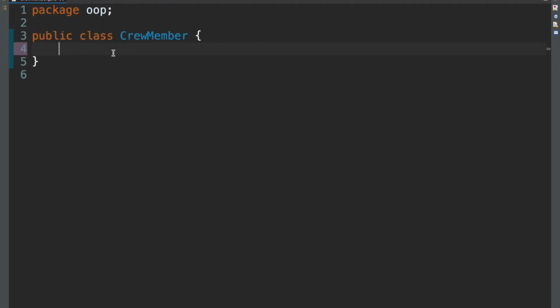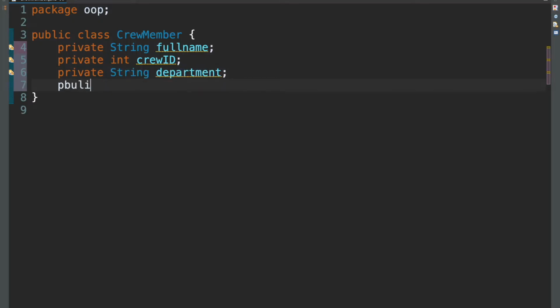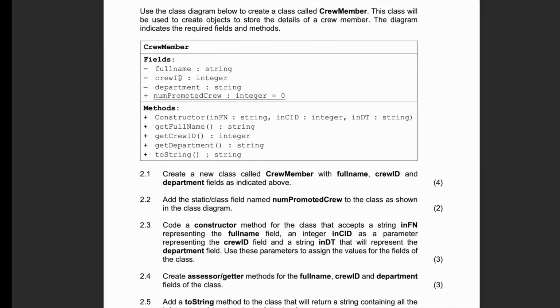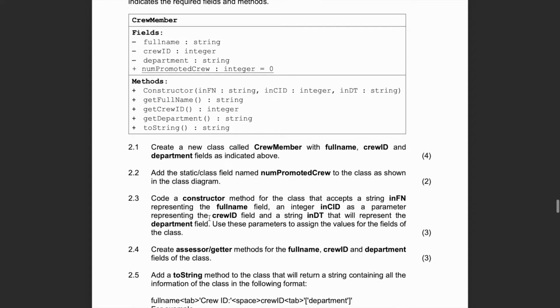So I think that's a bit too zoomed in, but better. So for private string called full name, private int, I think what's called crew ID, and then private string again, so it's department, and a public static int num promoted crew equals 0. Let's just double check. String full name, int crew ID, string department, num promoted crew. Perfect. And that's what these questions say, hence I didn't read over them. I'm just literally going over this.